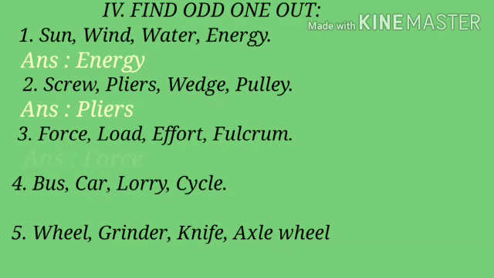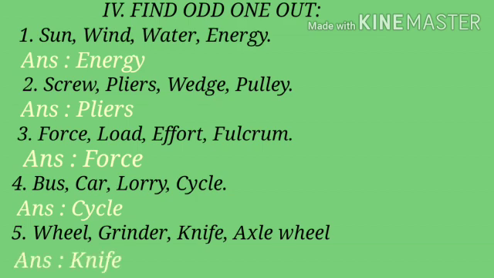So, answer, force. Fourth one: bus, car, lorry, cycle. Among these, cycle will not be in the group. Fifth one: wheel, grinder, knife, wheel and axle. Among these, knife will not be in the group.